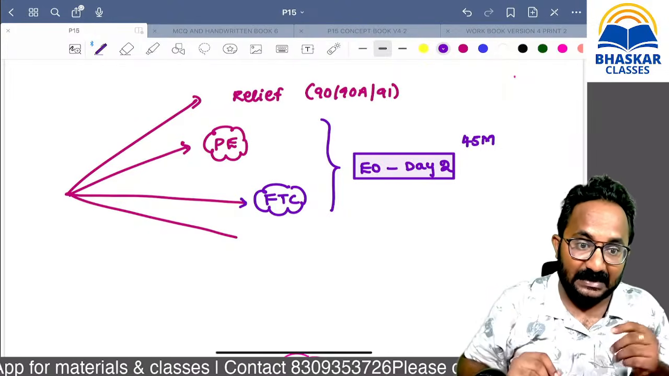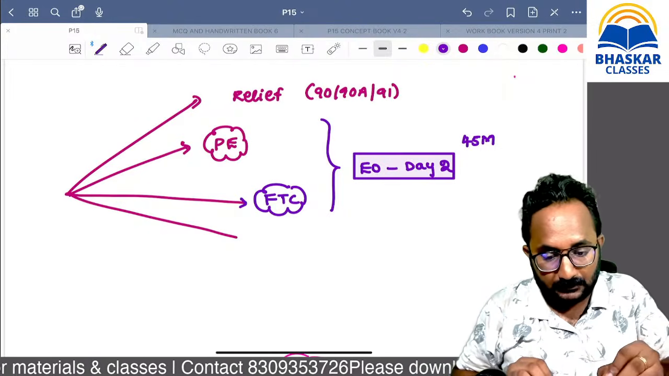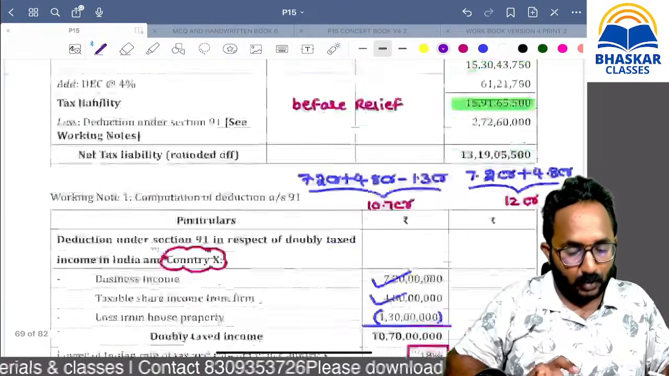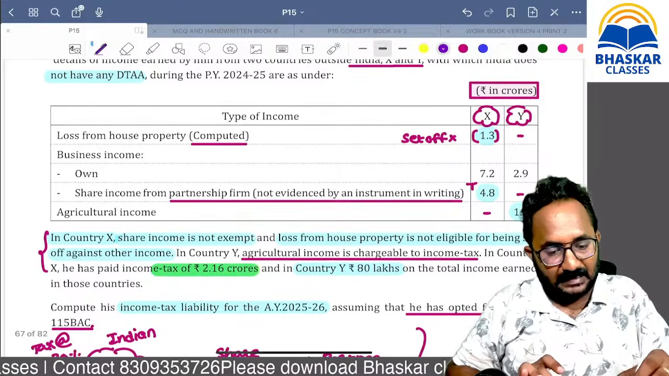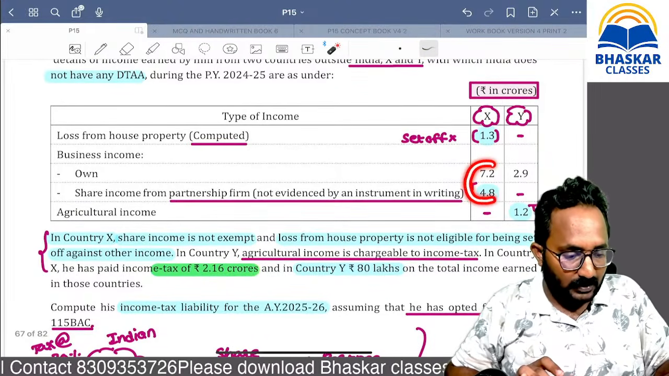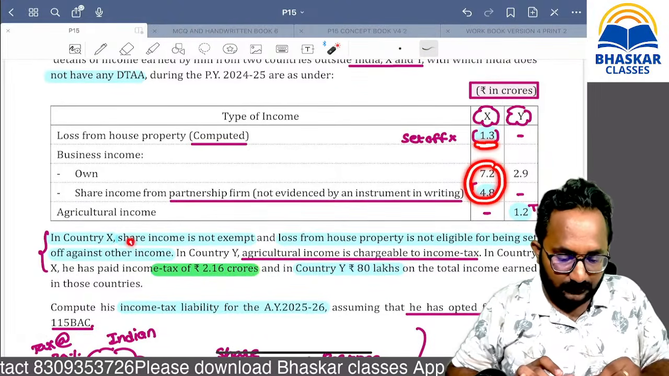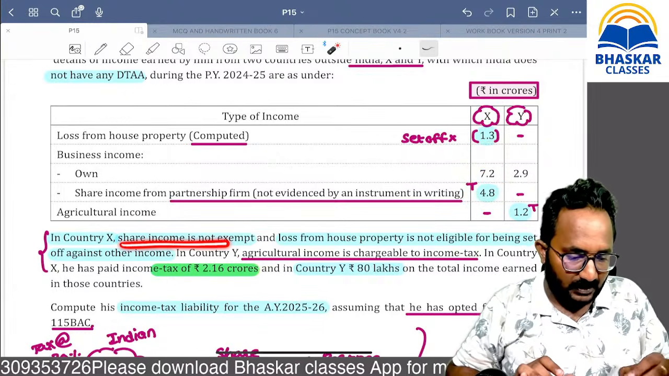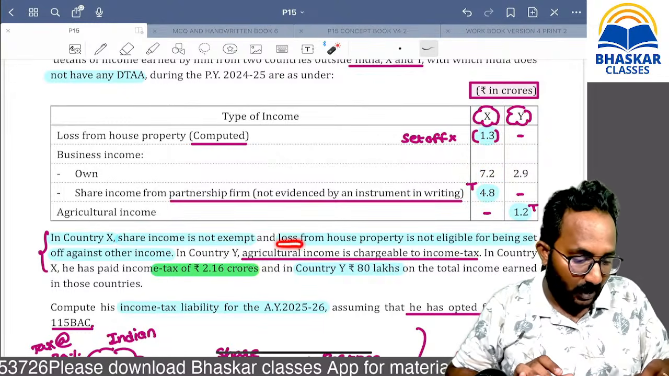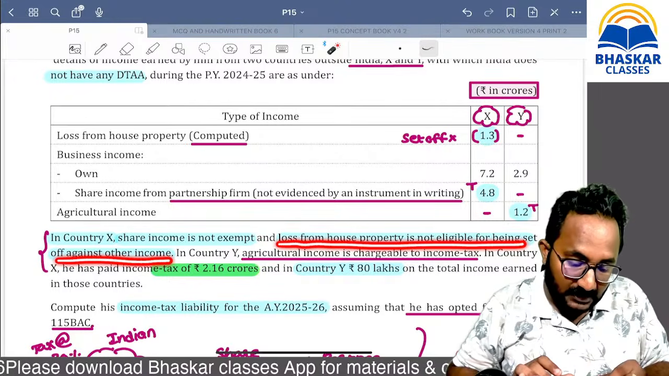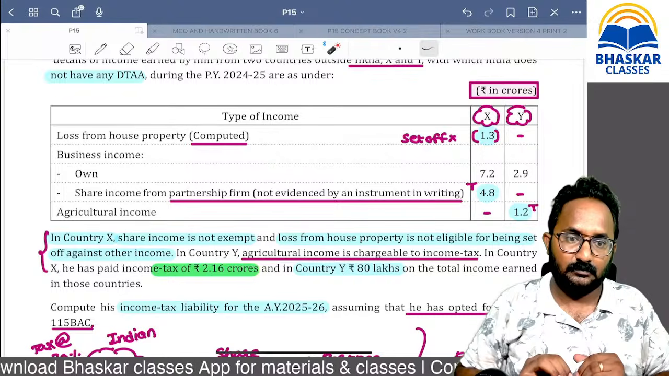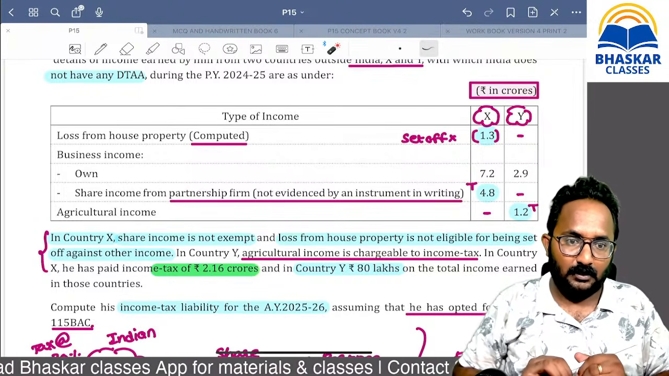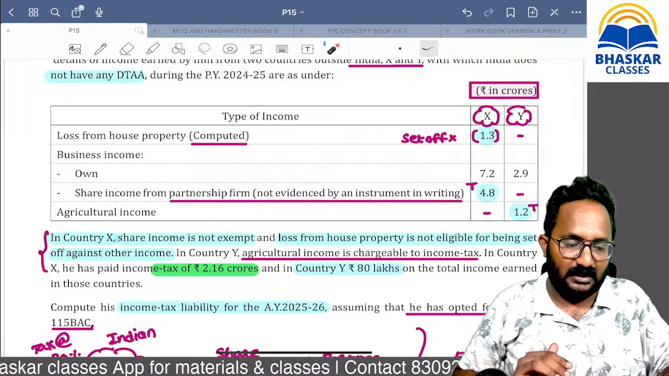Sir, in country X, the rate is to be calculated? No, country X, clearly they are saying this is only that income, but we can't do the set off. That means share of income is not exempt. That's why we are given the tax. But loss from house property is not eligible to set off. Is the question itself silent? Yes, you can reduce the set off.